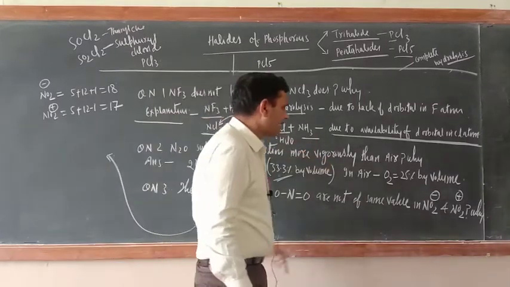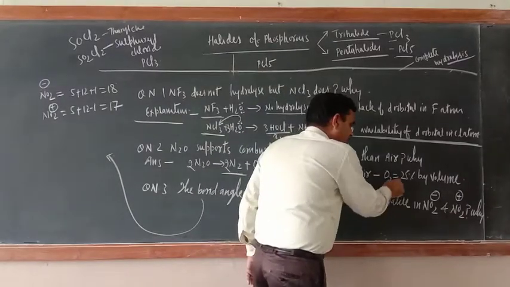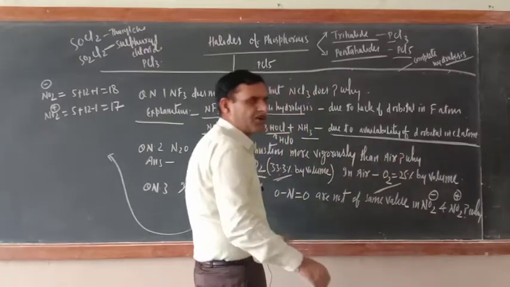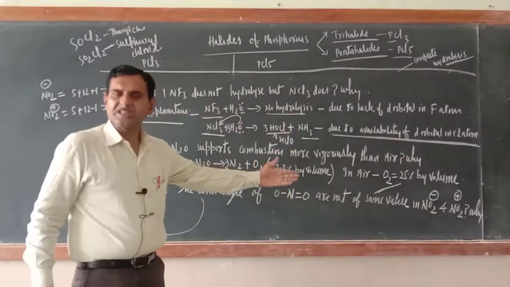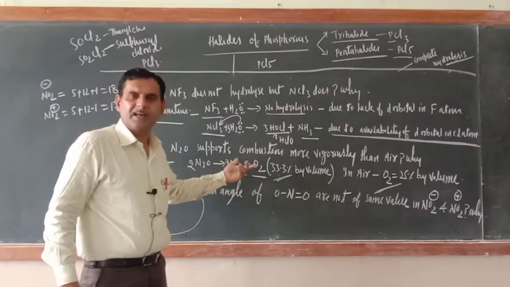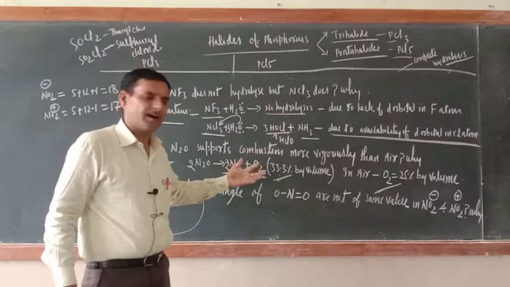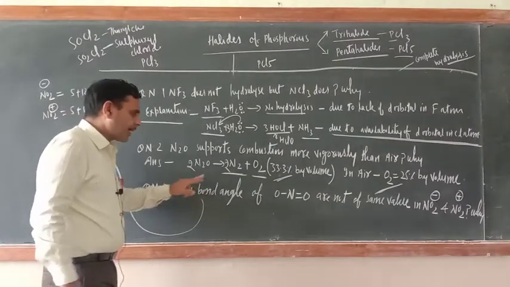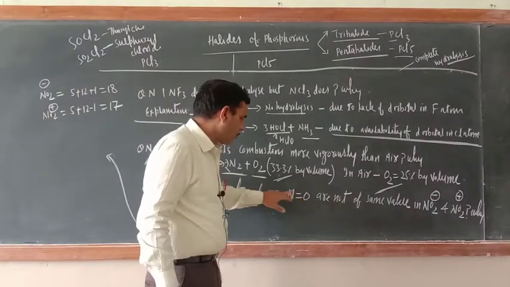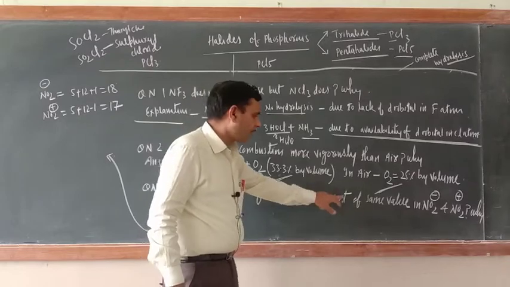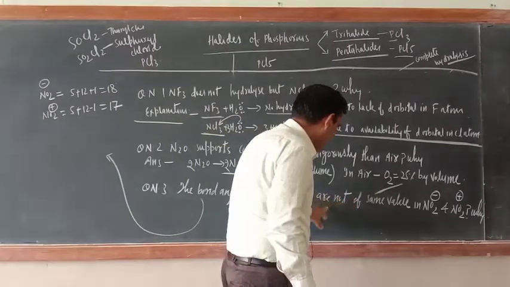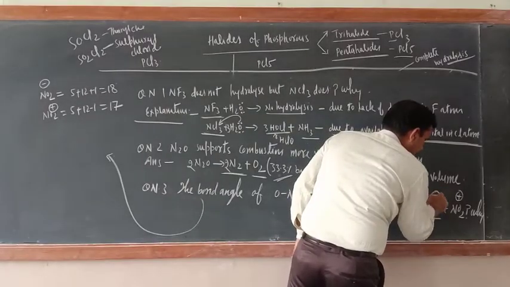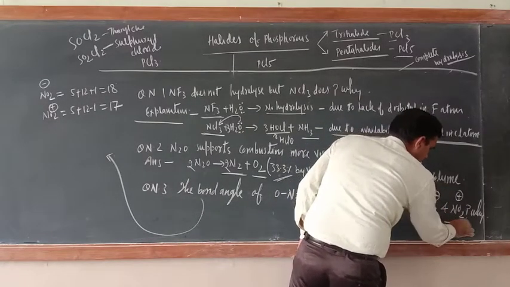Similarly here what would be there? O2 in air, the O2 percentage is just 25%. So there oxygen is less, here oxygen is more. That is why N2O is a greater supporter of combustion. Another very interesting question is there. The bond angles of O and double bond O are not of the same value in NO2 negative and NO2 positive.